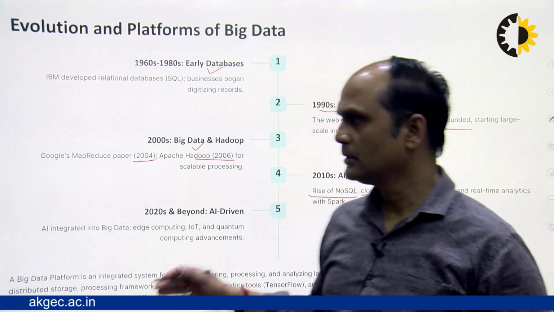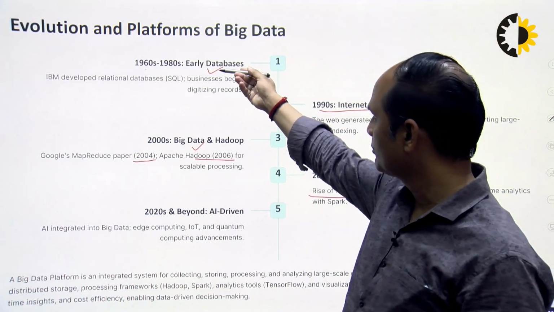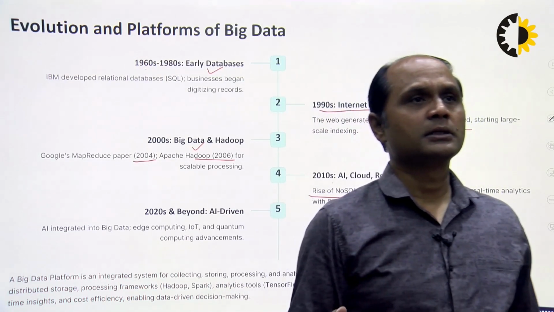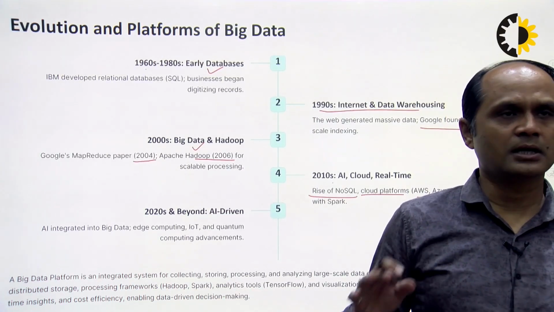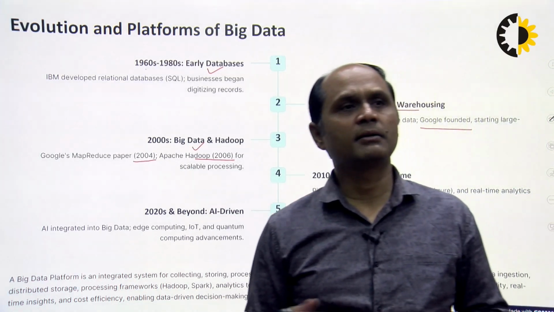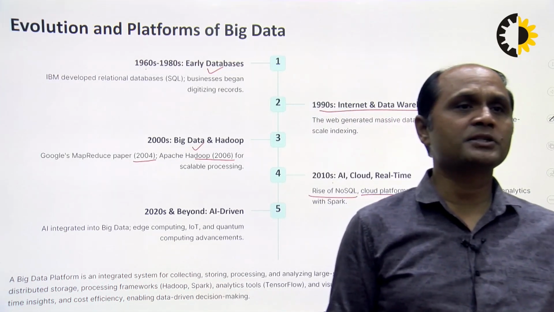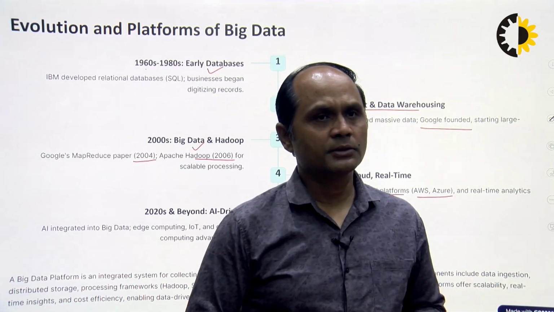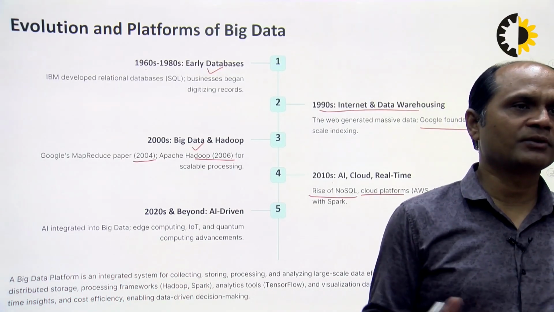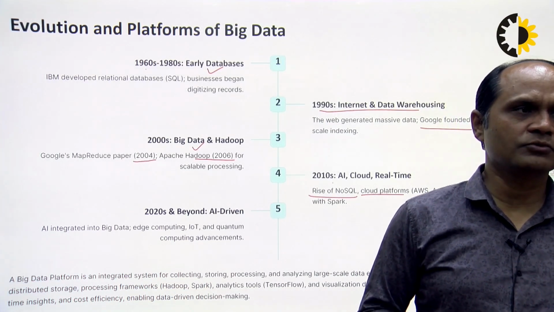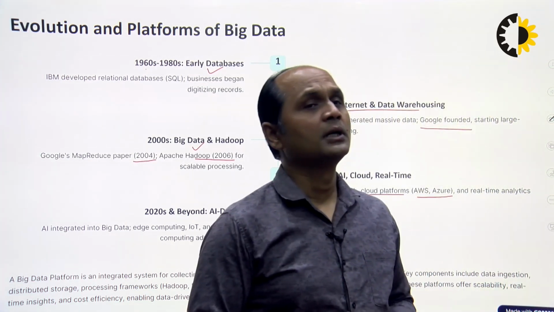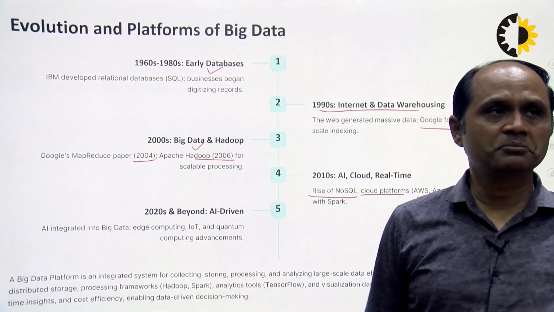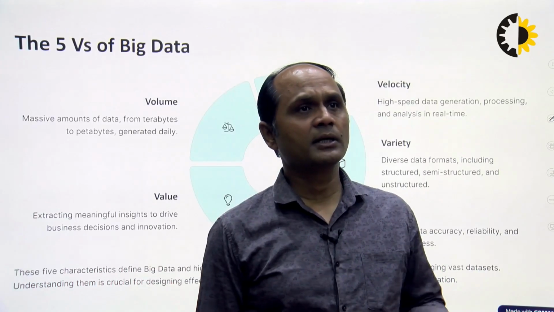These are some pictures related to big data platforms from 1960 to 2020 and the development of the technology. Earlier, we used simple databases. After that, we used the internet and data warehousing. After that, we used Hadoop, Apache Hadoop and MapReduce. After that, with the introduction of AI and cloud computing, we used cloud platforms and AI tools. In 2020, we have used quantum computing, edge computing and generative AI in this particular scenario. So, these are some platforms that we have used in big data.